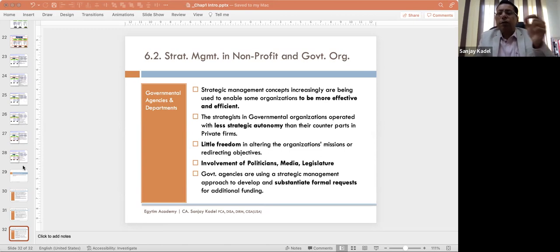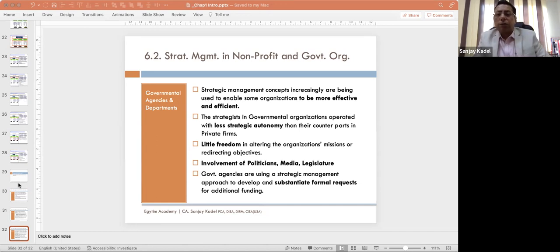Then identifying the companies that are in the strongest or weakest positions. This concept is also called strategic group mapping. You group the companies in the industry into certain groups or clusters, and then for each of those clusters you analyze their financial position, their competitive strengths, their capabilities, their price range, all those things.